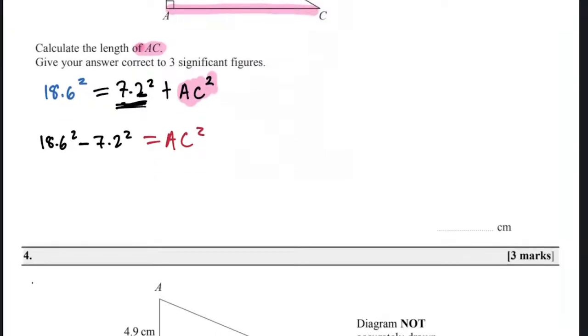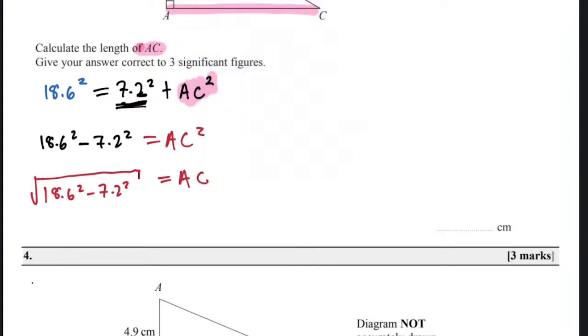Yes. Well done. Now we take this square to the other side. What will it do? It will become a square root. So now you have the square root of 18.6 squared minus 7.2 squared being your AC, right? What is the answer there?